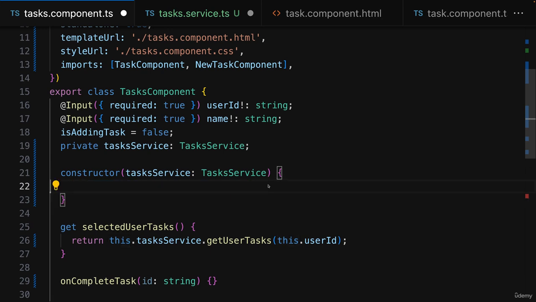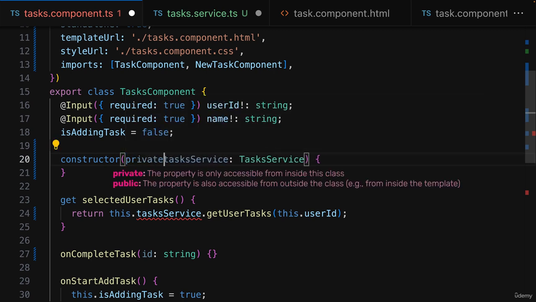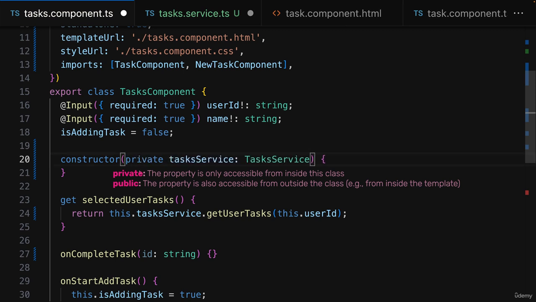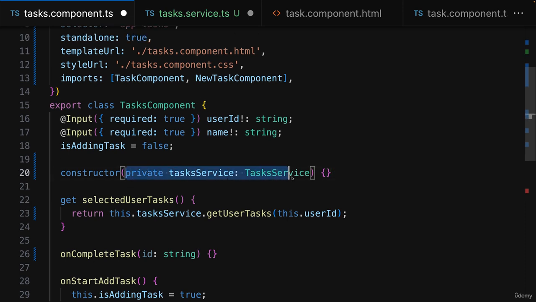Or we take a shortcut that's offered by TypeScript, and we get rid of the property and the constructor body, and we instead add private, or public if it should be publicly available, but here private is enough, in front of this parameter. And that will then automatically create a property of the same name. It's simply a shortcut provided by TypeScript so that this common pattern of storing a parameter in a property gets a bit more convenient. And with that, we can then finally get our user tasks.